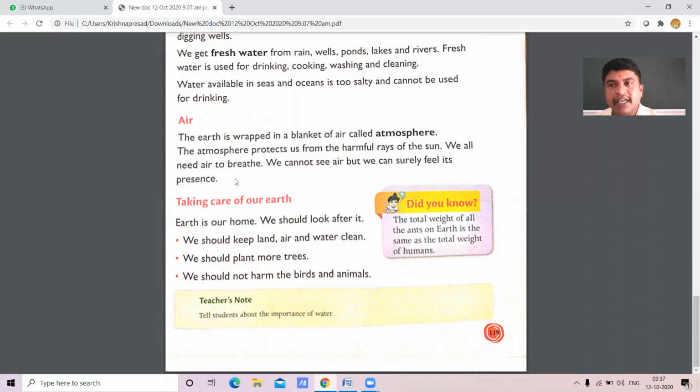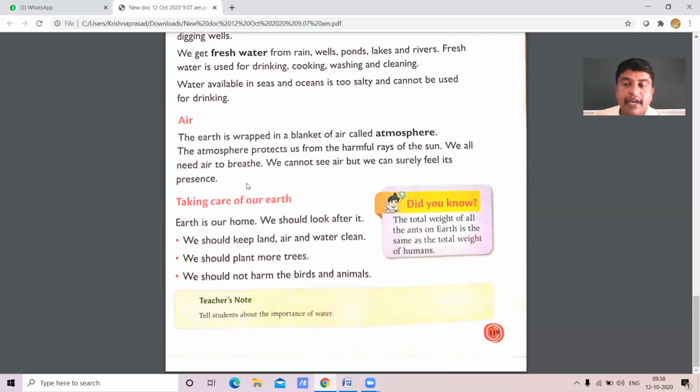We cannot see air, but we can surely feel its presence. Is it possible to see air? It is not possible to see air. Then how do you find it out? By feel. We feel air. It's a pleasant wind. It's a very hot wind. Through our skin, we get the experience. Right, children?